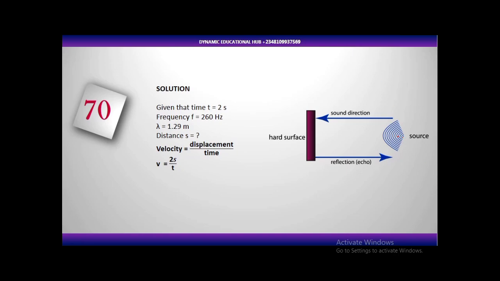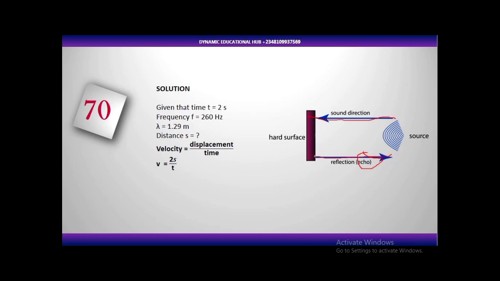Reflection of your sound on a hard surface. So when the sound wave is coming out and it encounters a hard surface, there will be a reflection of that sound. So this is the sound direction. A sound is being produced and it's moving forward and it hits a hard surface. That sound will travel back, and the reflection of that sound is what we call an echo. Reflection of sound is what we call an echo.